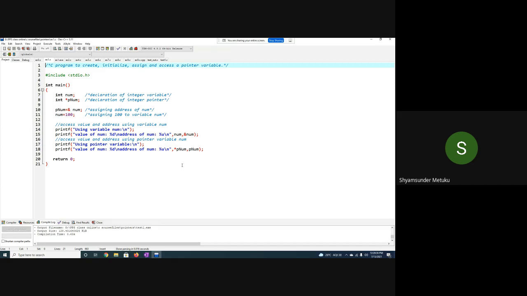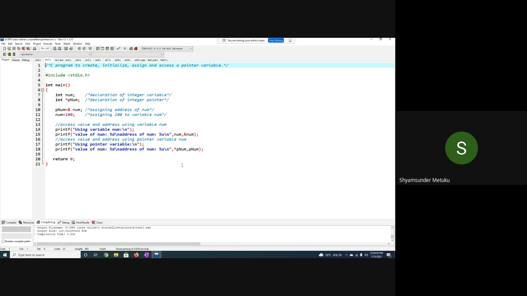Num is a variable, ampersand num is the address of the memory location. Correct? Yes, sir. Next two printfs: now we are trying to print the same output that we got from the above printfs, but with the pointer variable. So value of the number is %d, but now using a pointer.